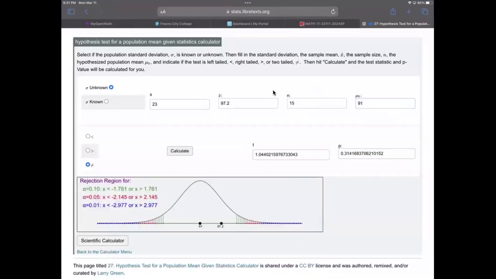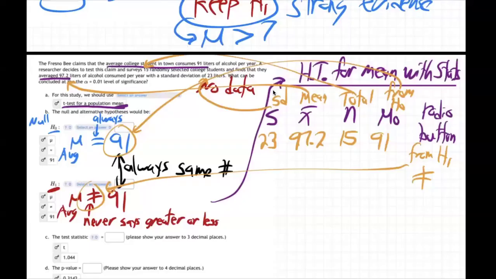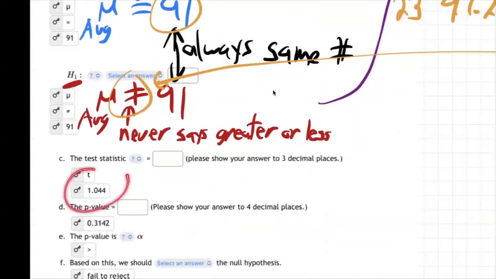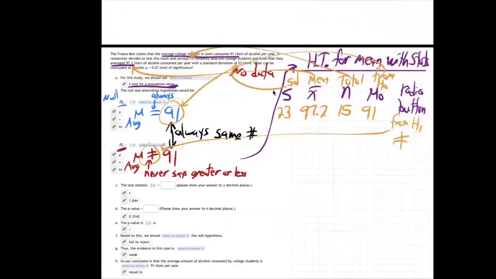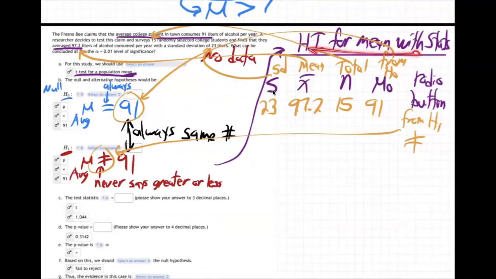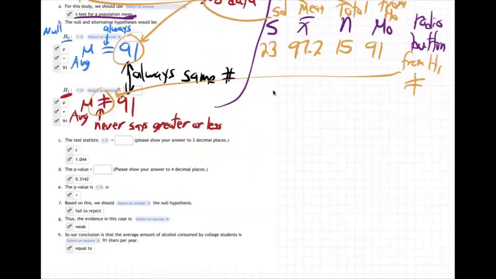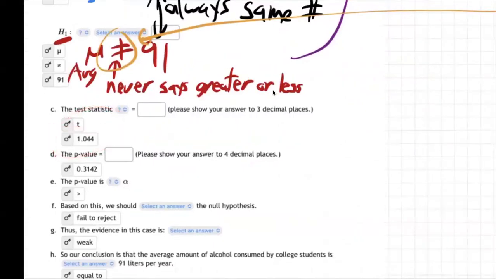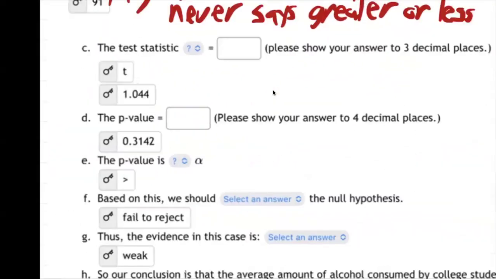There's our T and our P. T is 1.04, P is 0.314. Yep, those are right. So that's how we got that. I went to the online calculator, hypothesis test for a mean with stats, put this information in, hit calculate, get our T value, which we don't really care much about, but our P value we care a lot about.